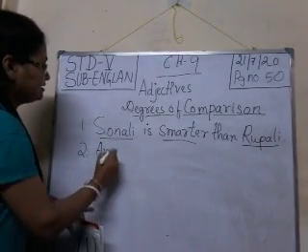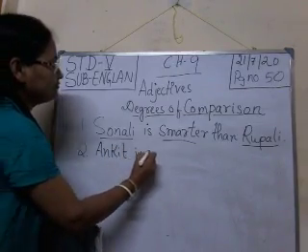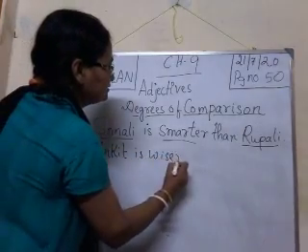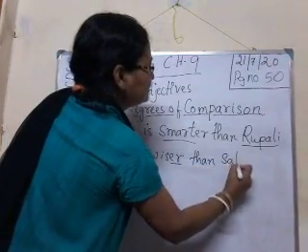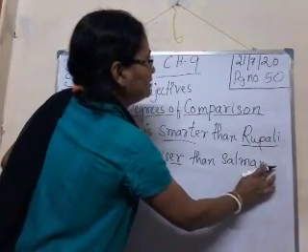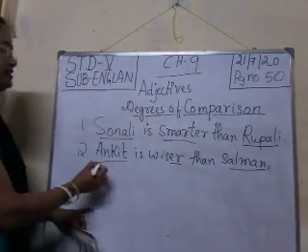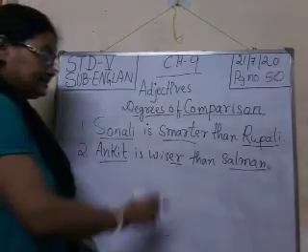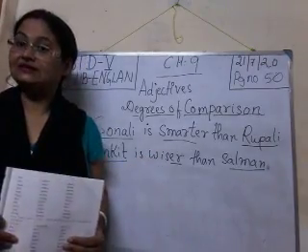Ankit, read out loudly. Ankit is wiser than Salman. Here we are comparing Salman with Ankit. And the adjective is wise. The quality is wisdom.